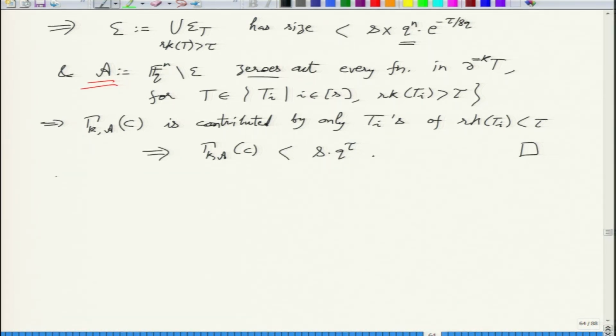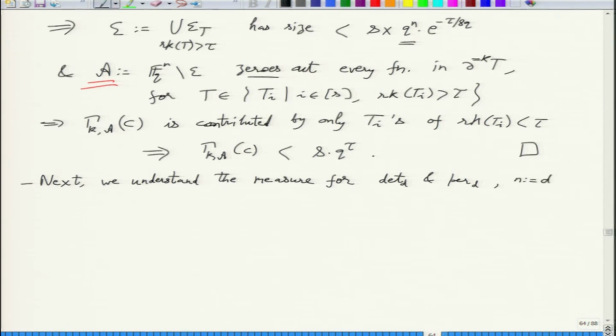So now let us move to the lower bound lemma, which will be for a very specific polynomial. What we currently did is for any polynomial computable by a depth 3 circuit of size s. So next we understand the measure for determinant and permanent, d cross d. So the number of variables is d square. This will be lemma 2